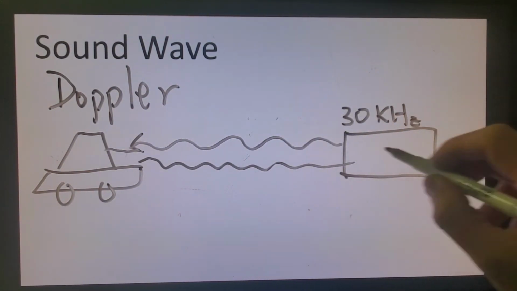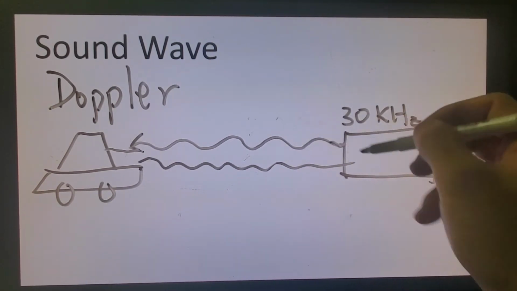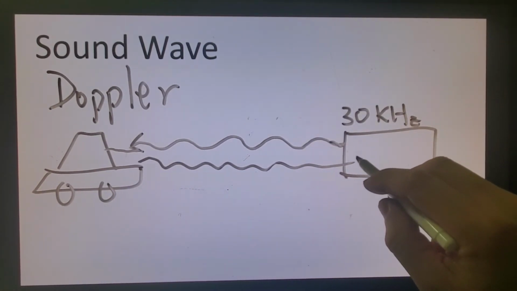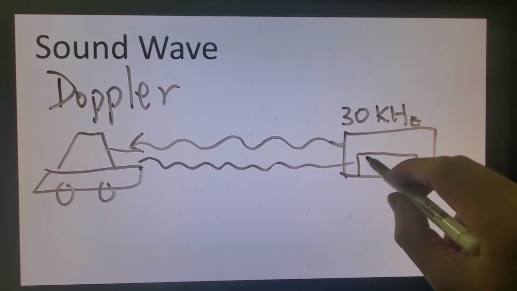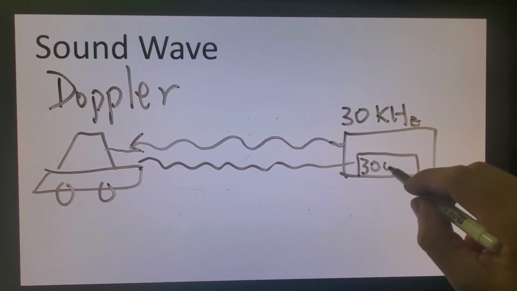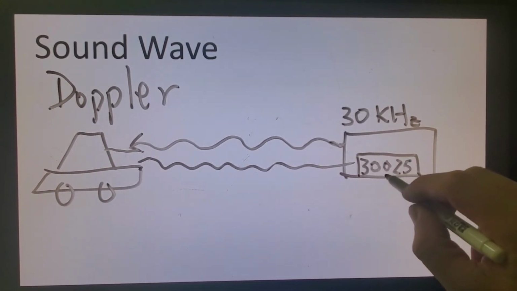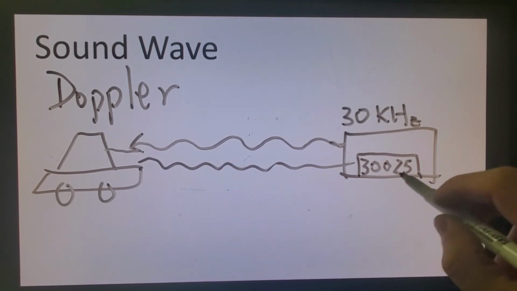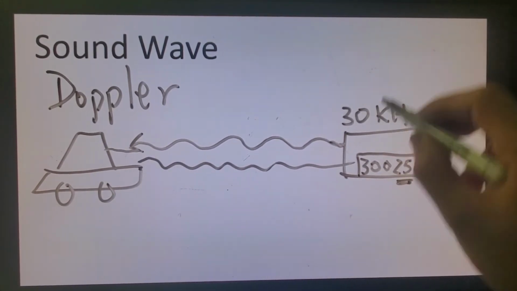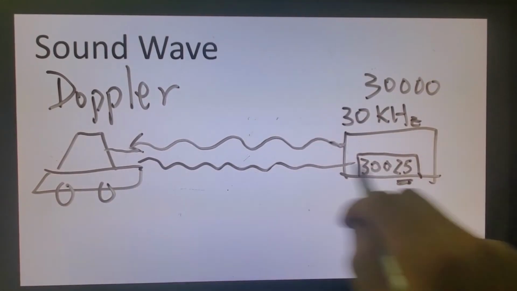So with the same device, you can generate a wave, and you can also make a detector here that can detect a wave. For example, now it is 30.025, let's say. Now you gain 25. Before, you had exactly 30, as generated, but now it's changed.